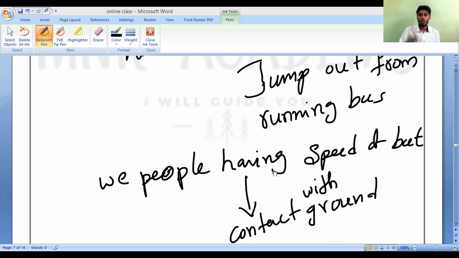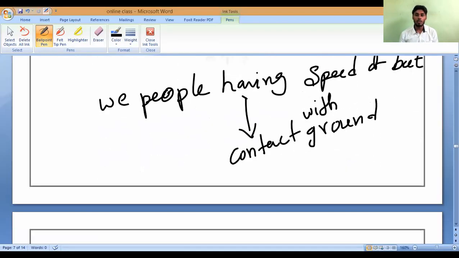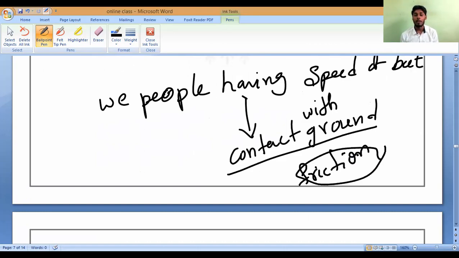Even on falling to the ground, it will get hurt due to the resistance offered by the ground. When you fall to the ground, frictional force is applied immediately, and it will try to bring you to rest. You have high speed, so it causes even death and severe injury. That is why it is very, very dangerous.